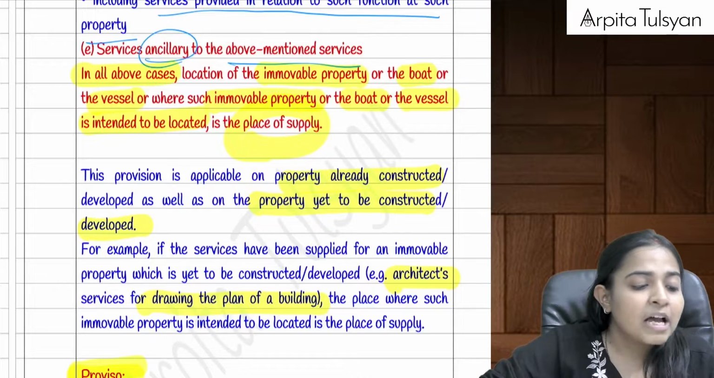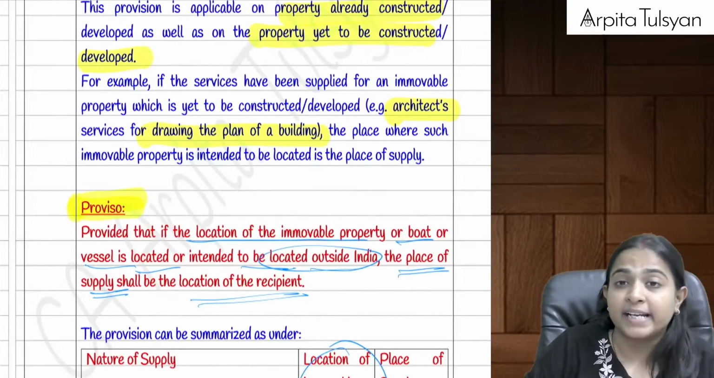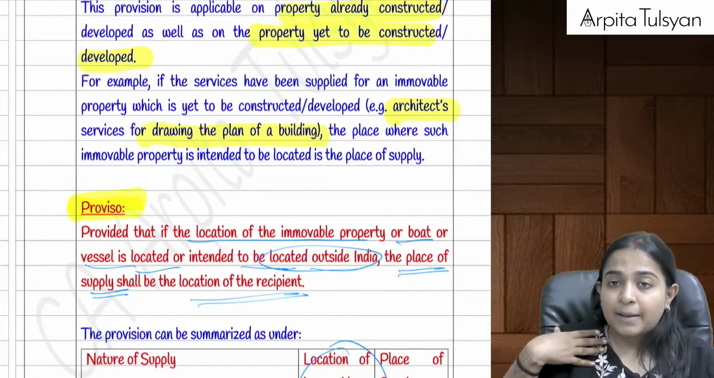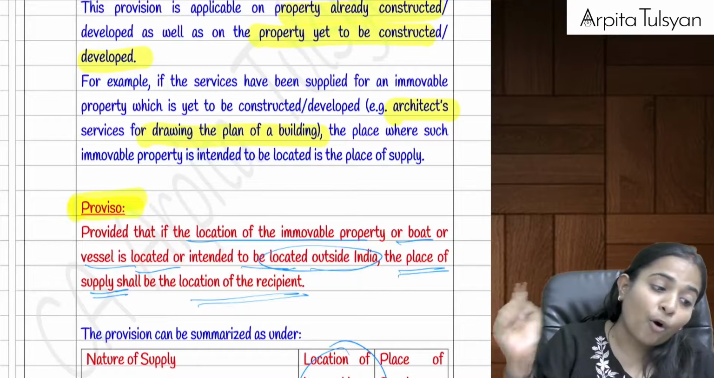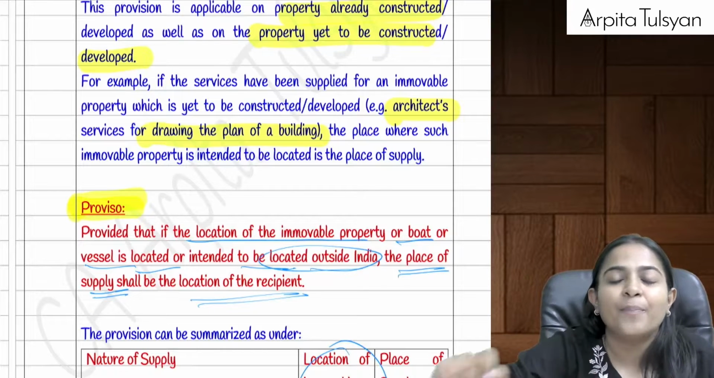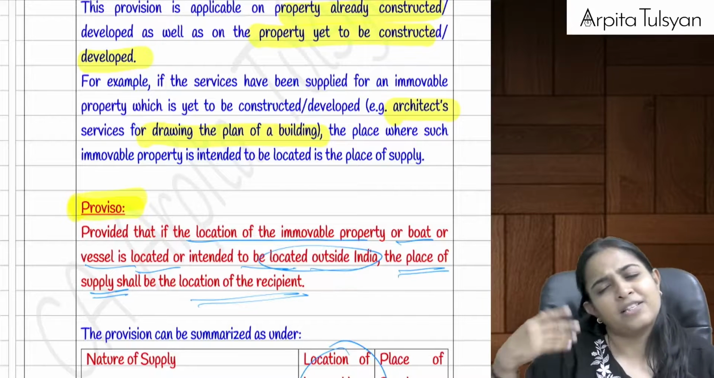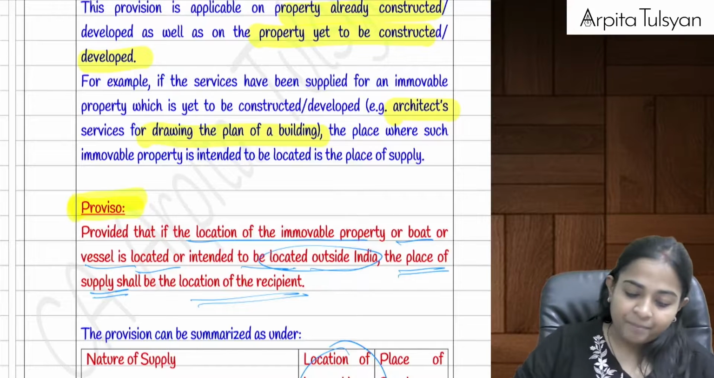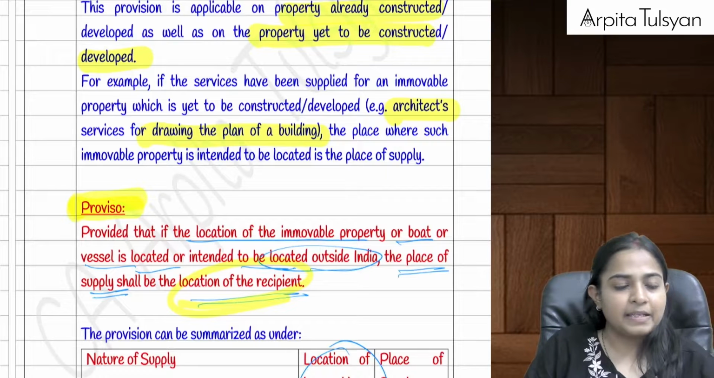Very clear with this? Now what if the location of the immovable property is outside India? This section will only be applicable if supplier and recipient both are in India, then section 12 is applicable. But if the property is located outside India, then we cannot make the place of supply a place outside India. So in such a case, the place of supply will be the location of the recipient. Can you see this, everyone? The place of supply will be the location of the recipient.